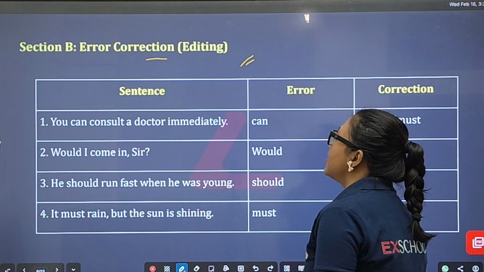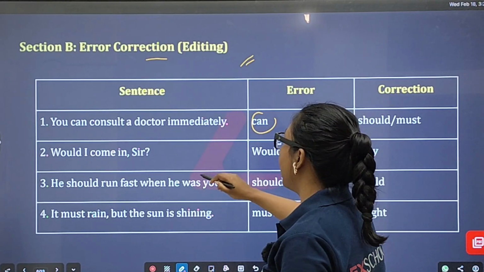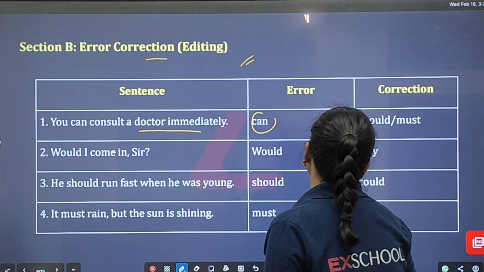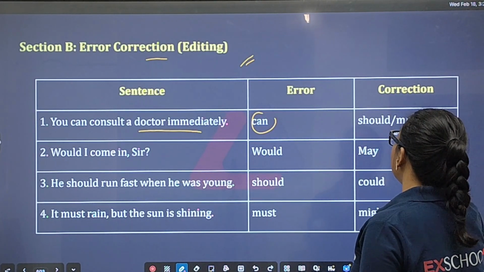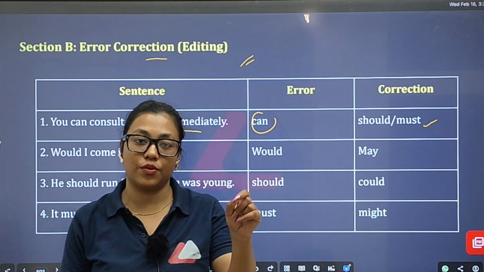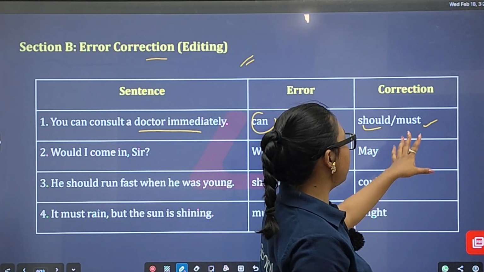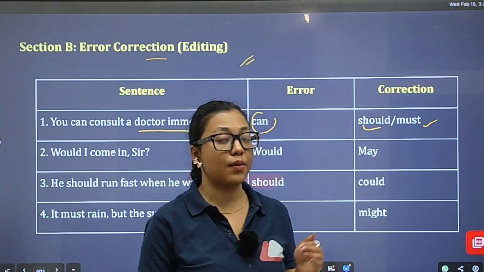So, "You can consult the doctor immediately." What is the error? That is "can," because it's like "must." So you have to use a correction: either it will be "should," if you are using it as a suggestion, or "must" when it comes to necessity, because someone is sick.